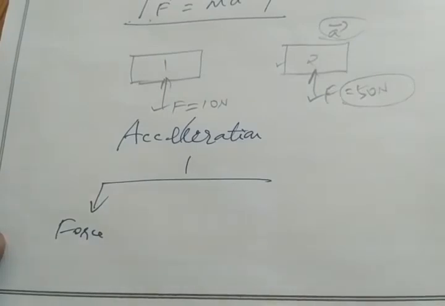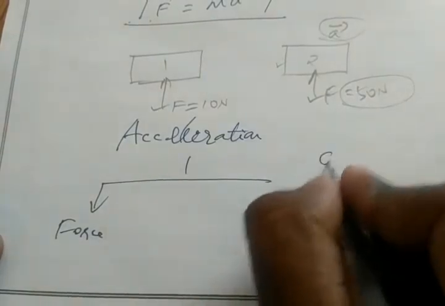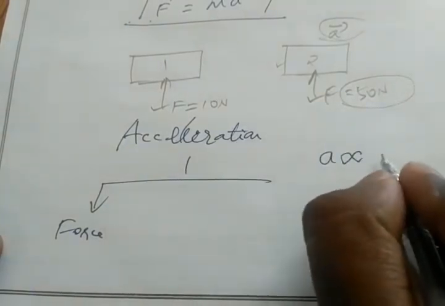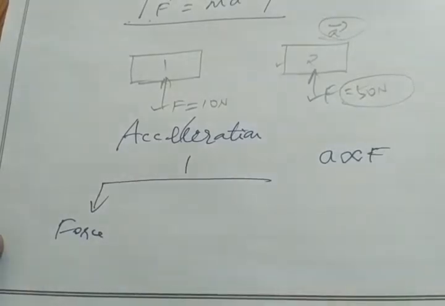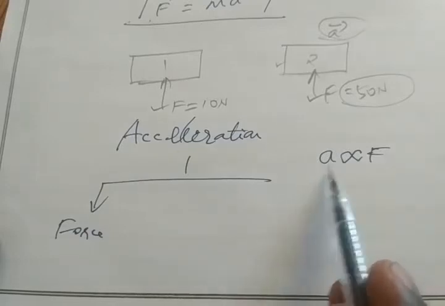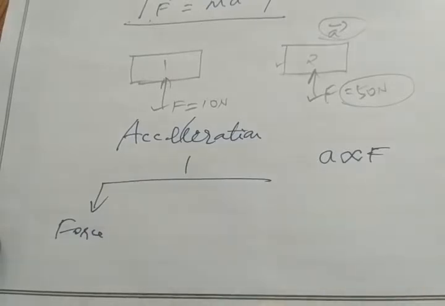So what is the relation between acceleration and force? We can say acceleration is directly proportional to force, right? If we give more force to an object, it tends to have more acceleration, right? So we can say acceleration is directly proportional to the force acting on the object.